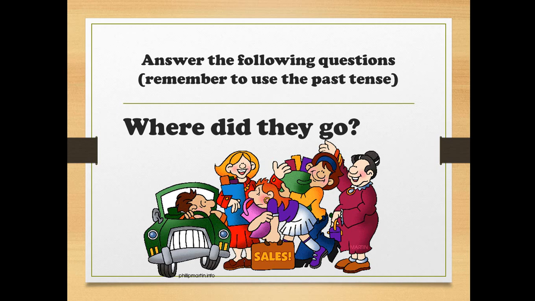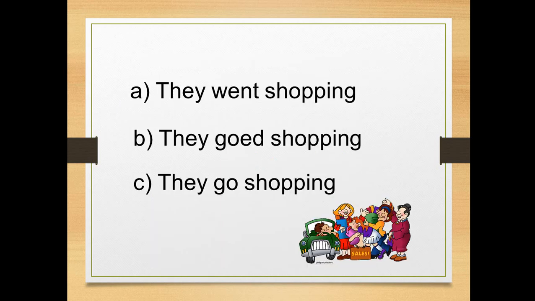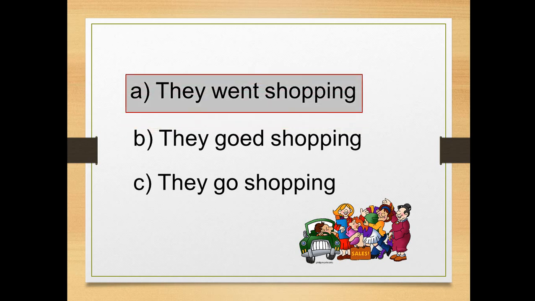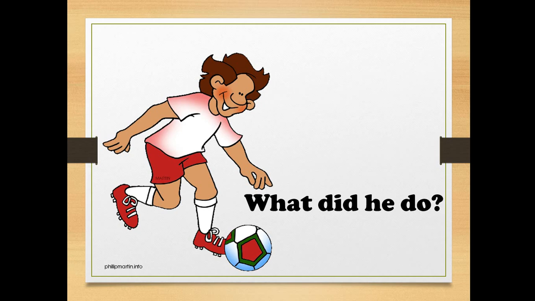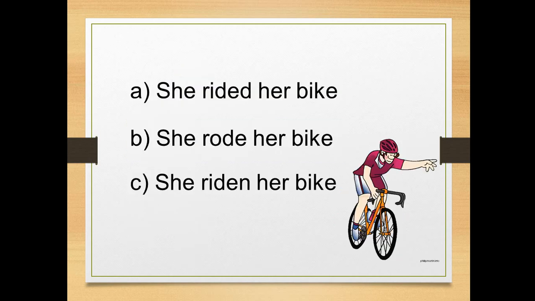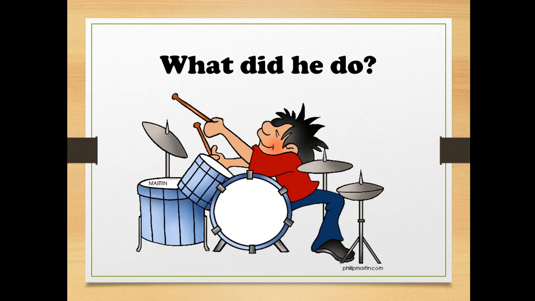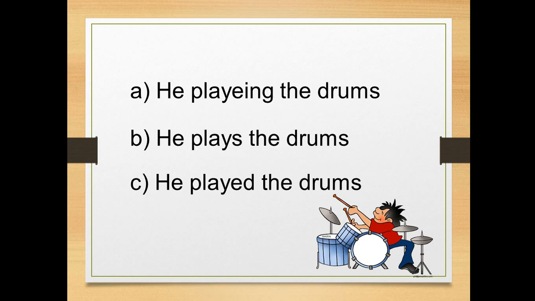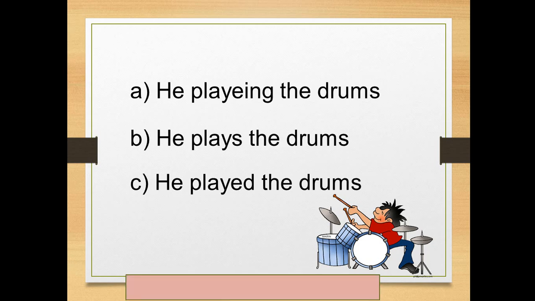Answer the following questions. Remember to use the past tense. Where did they go? They went shopping. What did he do? He played football. What did she do? She rode her bike, because this is an irregular verb. What did he do? He played the drums.